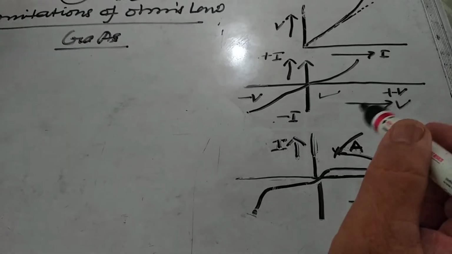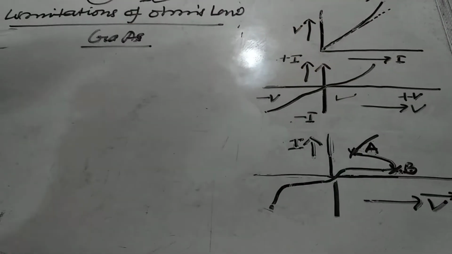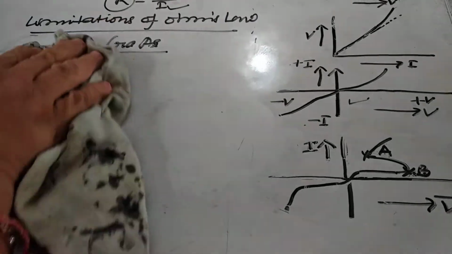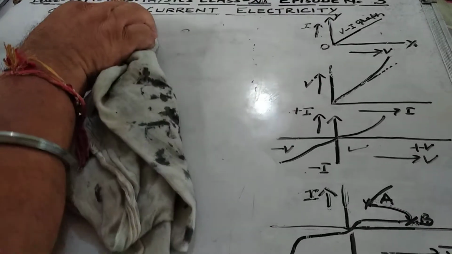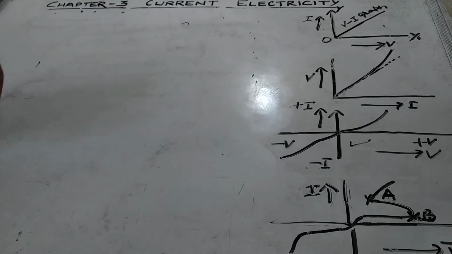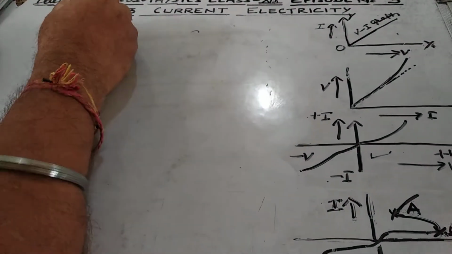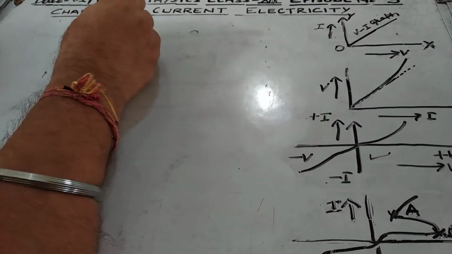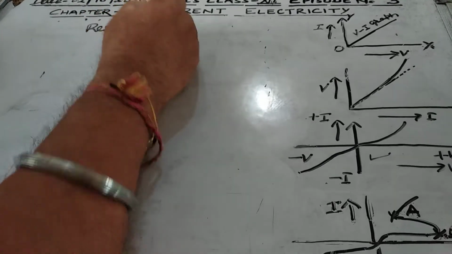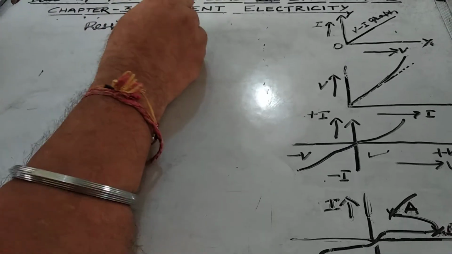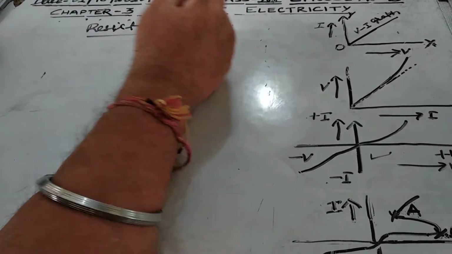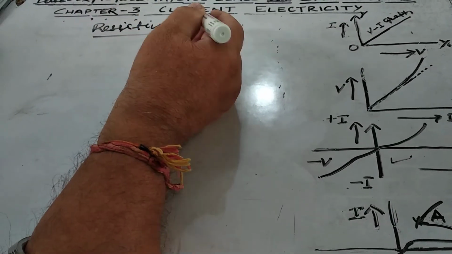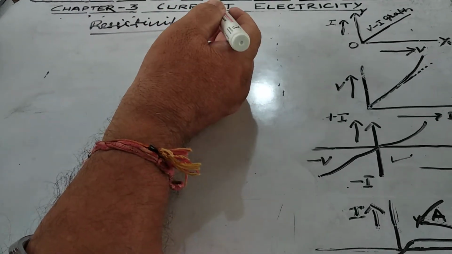Now coming to the resistivity. So what is this resistivity? The resistance of a conductor depends upon the following factors.